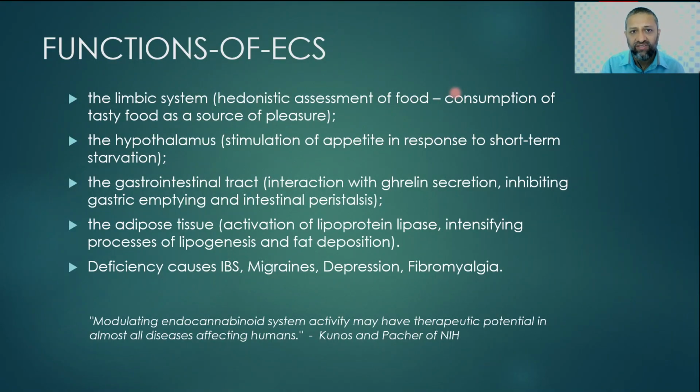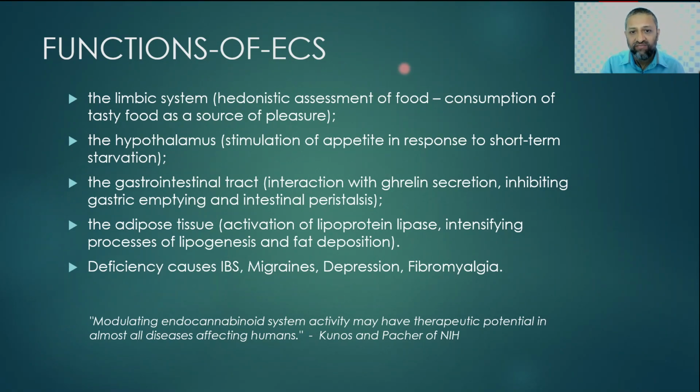What are the functions of the endocannabinoid system? The functions are many, and as Kunos and Pacher of the National Institutes of Health say, modulating endocannabinoid system activity has therapeutic potential in almost all diseases affecting humans because they fine tune the homeostasis in our body.